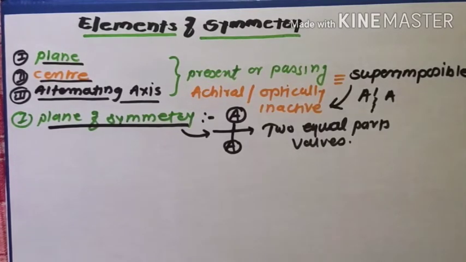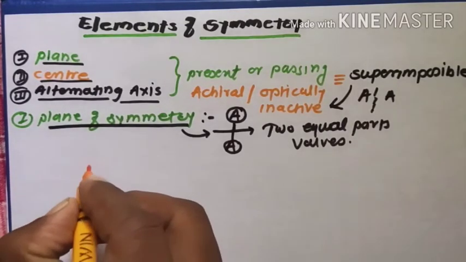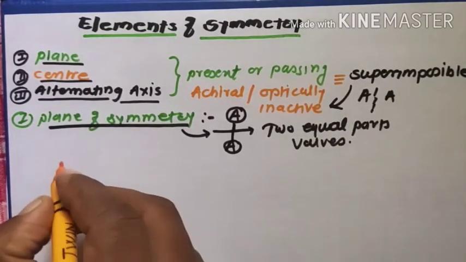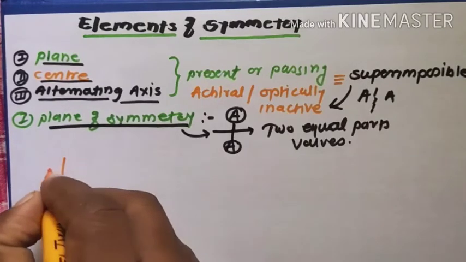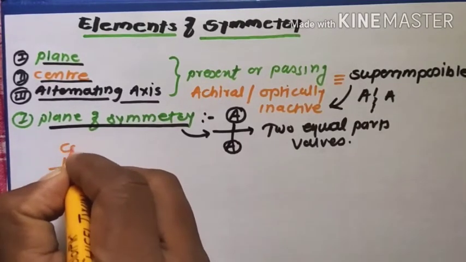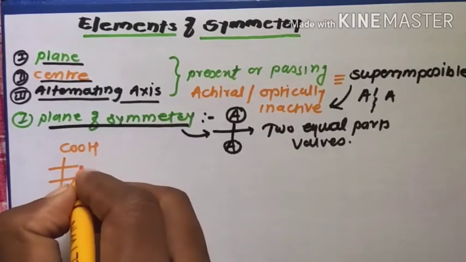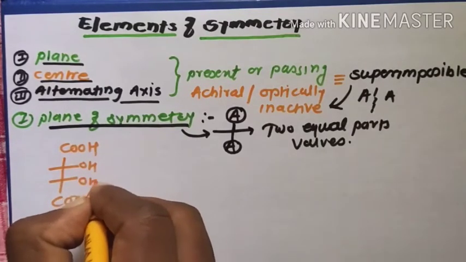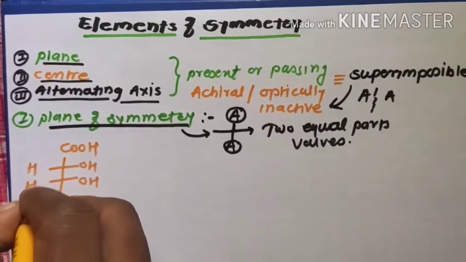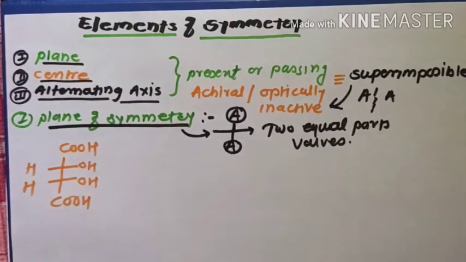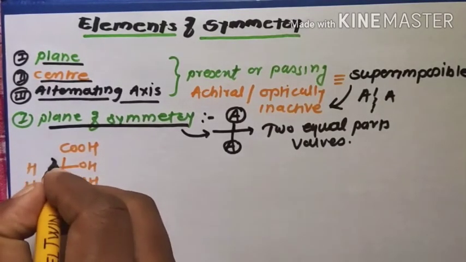Now the first example is tartaric acid. In tartaric acid there are two chiral centers, with the groups COOH, COOH, OH, OH, H, H. That is one of the tartaric acid molecules. In this there are two chiral centers.